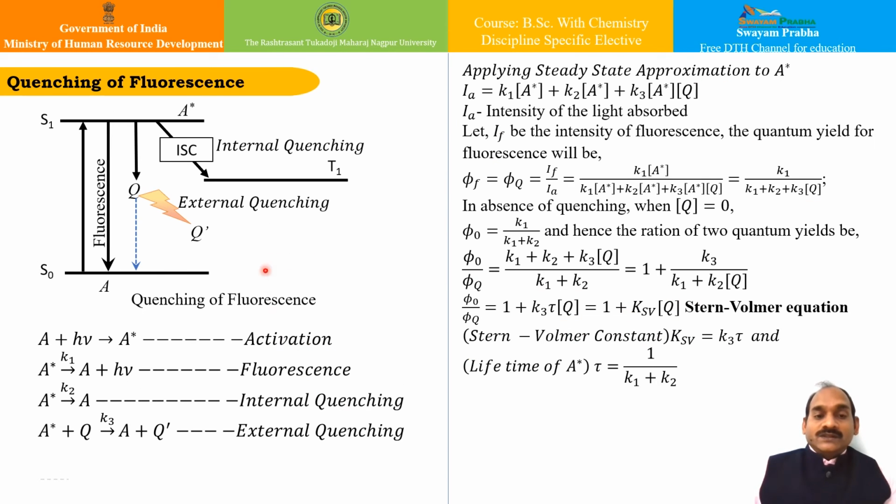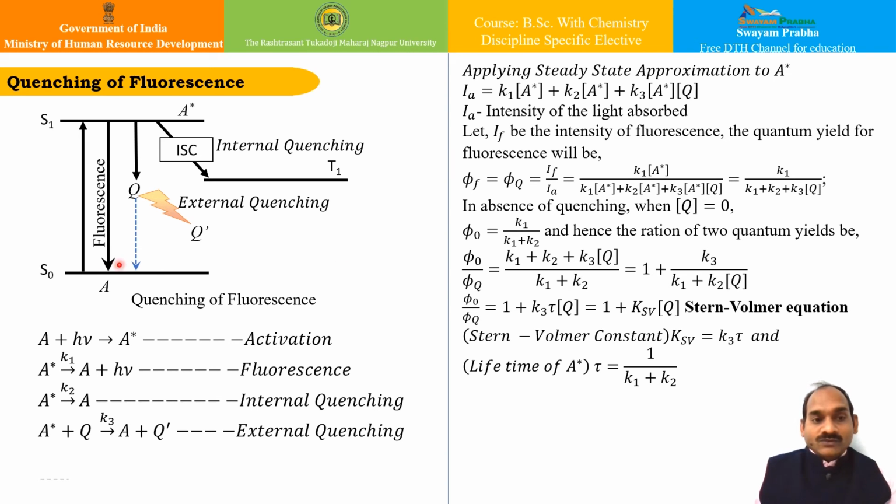Based on these lines, we can also understand the phenomenon of quenching of fluorescence. In this figure, you can see the fluorescence is quenched when the excited state species undergoes collision with a normal molecule before it has the chance to fluoresce.